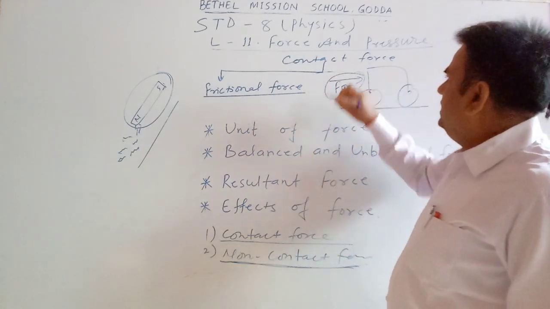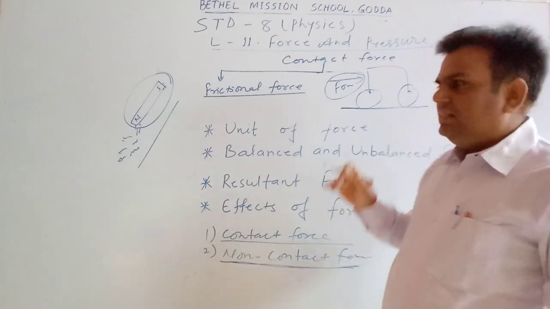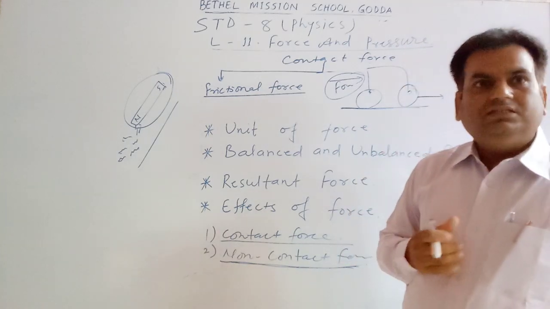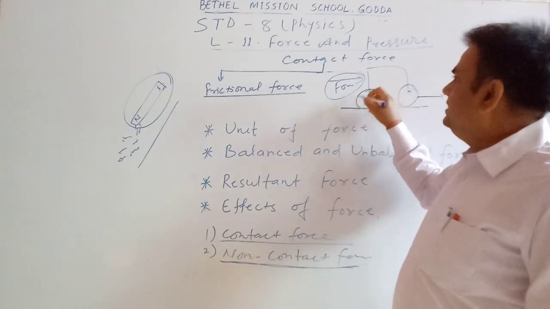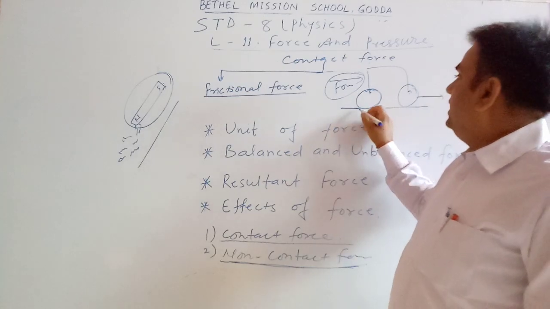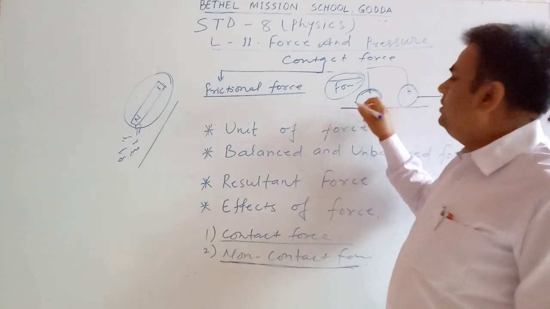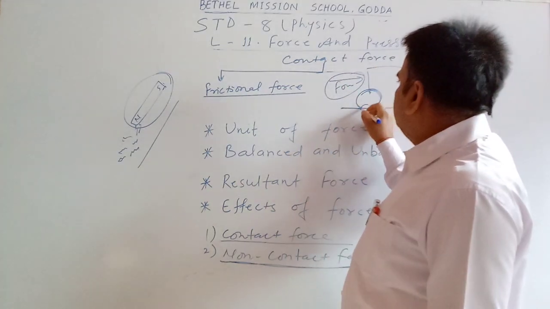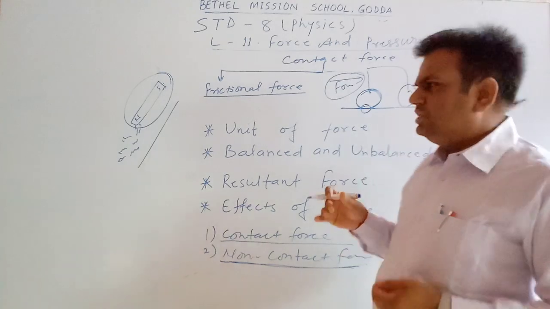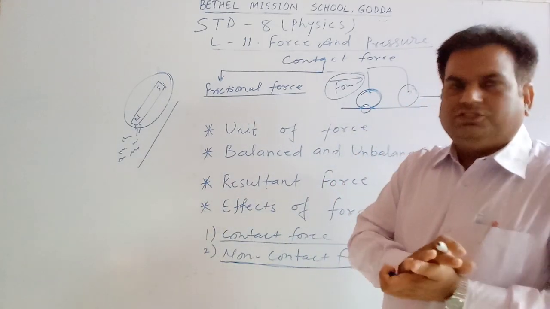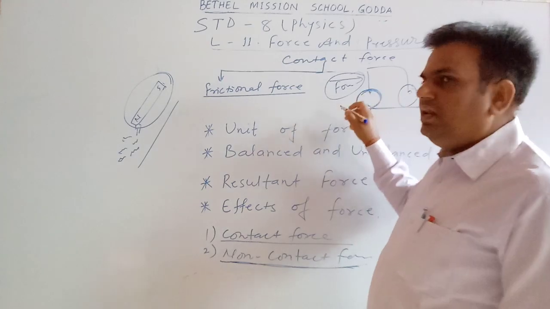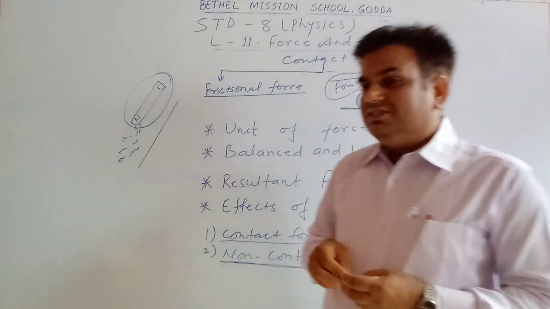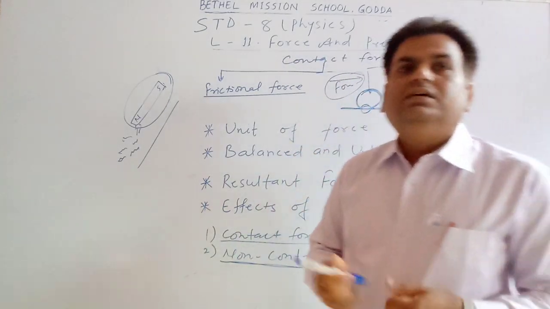If we leave pushing, then the car will stop after some time. This means there is a force between the wheel of the car and the surface, the ground of the earth. So this kind of force is frictional force.